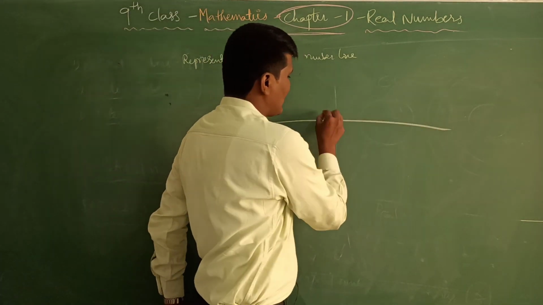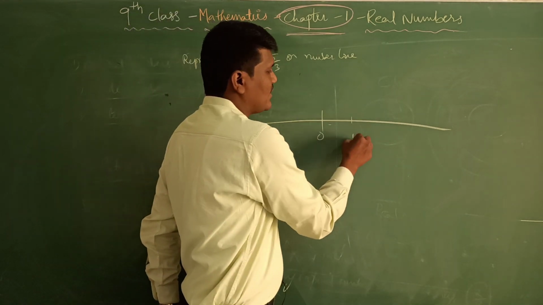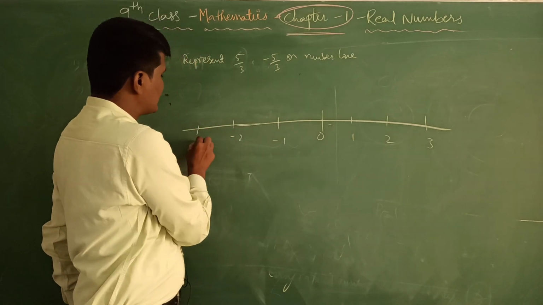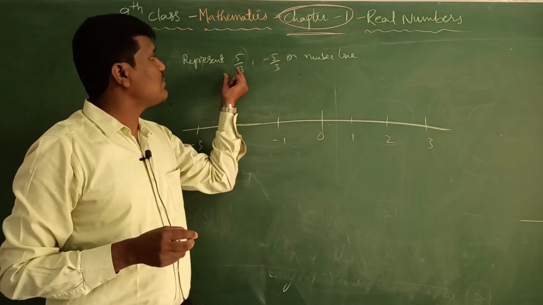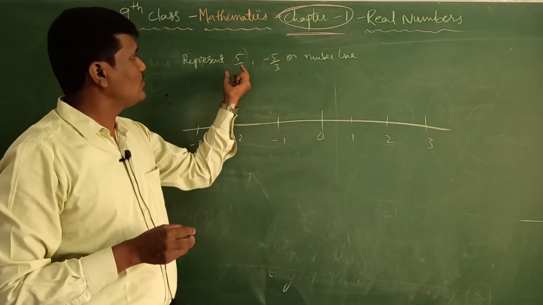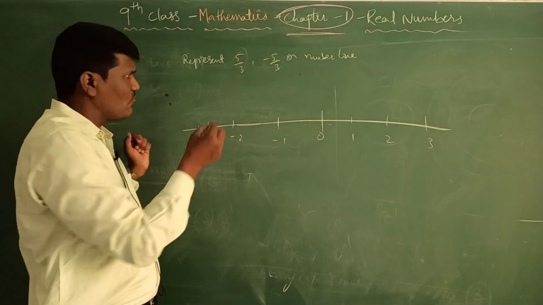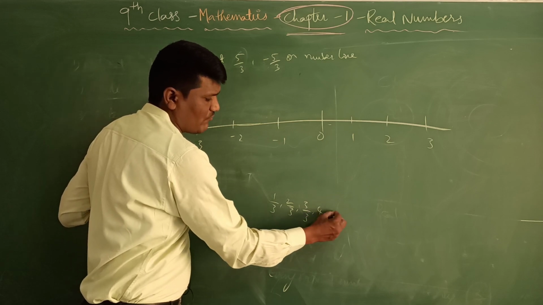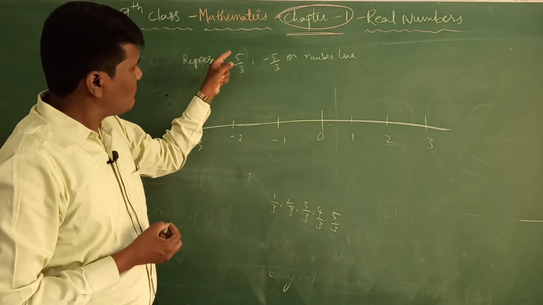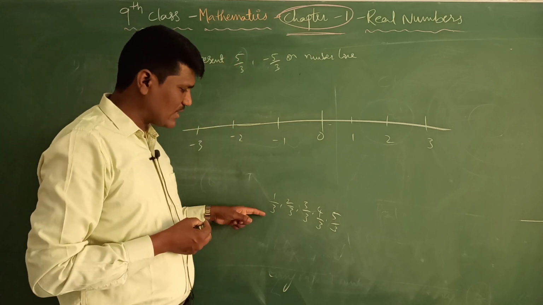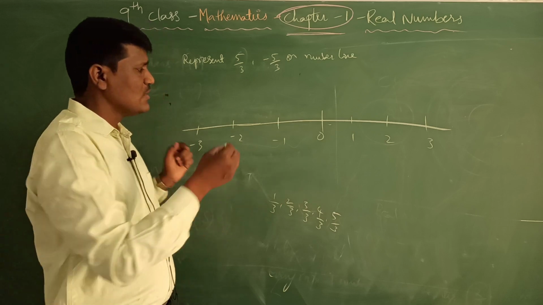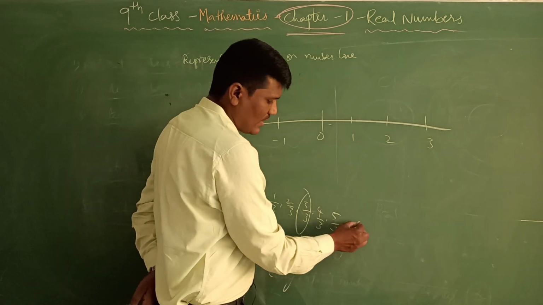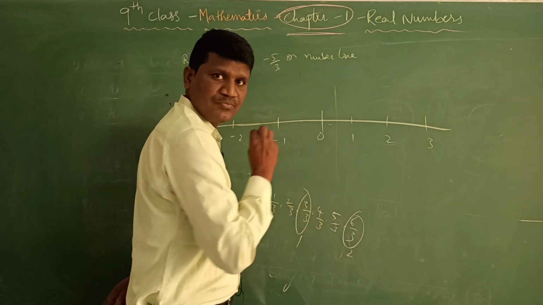This is a number line, all of you know that: 0, 1, 2, 3, and on the left-hand side minus 1, minus 2, minus 3 like this. So we have minus 5 by 3 and 5 by 3. How to represent this? 5 by 3 is 1 by 3, 2 by 3, 3 by 3, 4 by 3, 5 by 3. So 3 by 3 is nothing but 1. Next, 6 by 3 is nothing but 2.